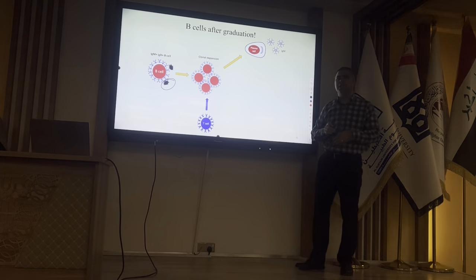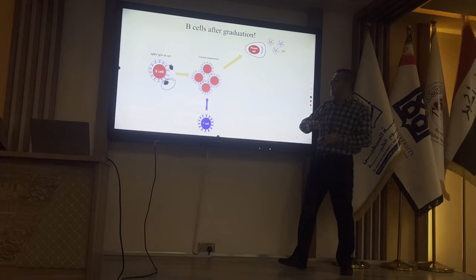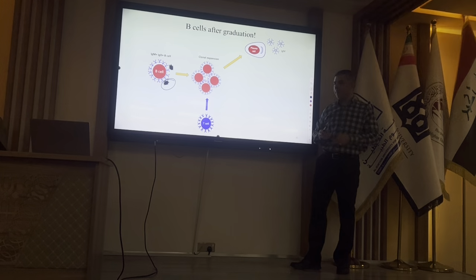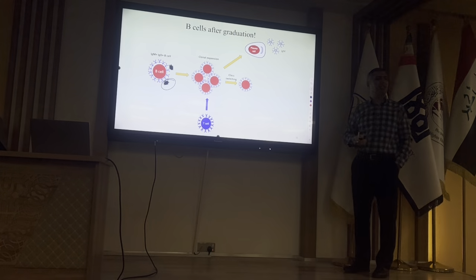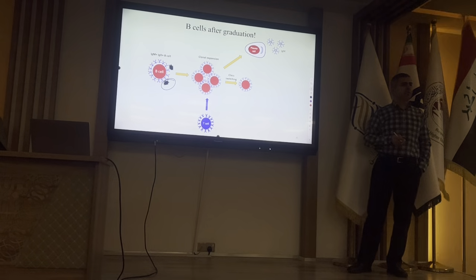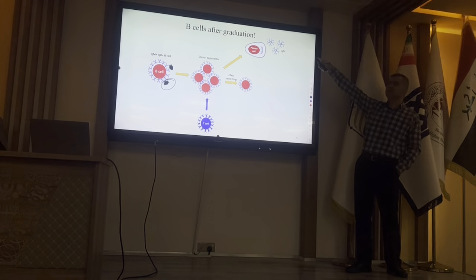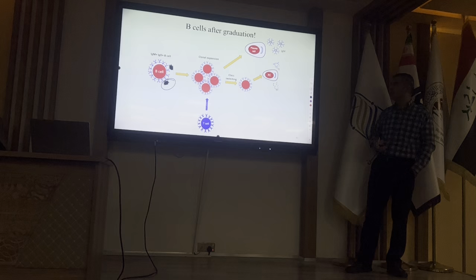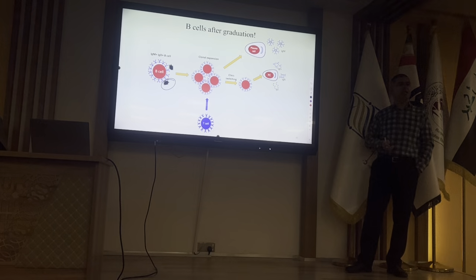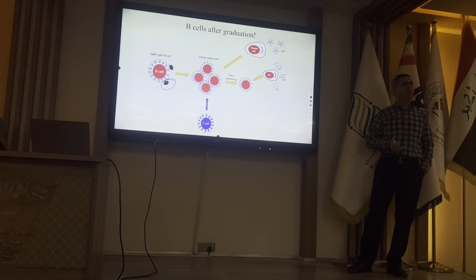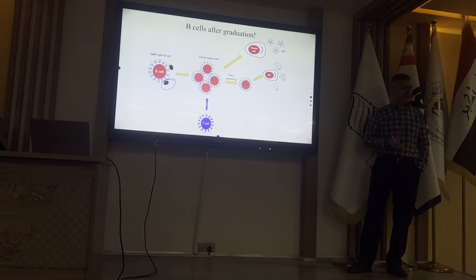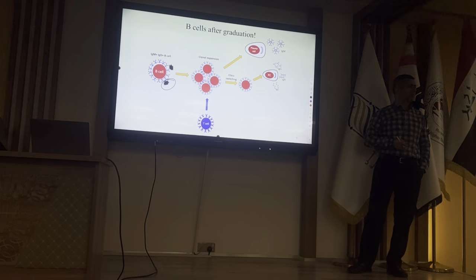What do we mean by changing of the nature of the response after T cell help? The first one is class switching: changing of the class of antibody from IgM to IgG, IgA, or IgE based on the type of antigen or pathogen.